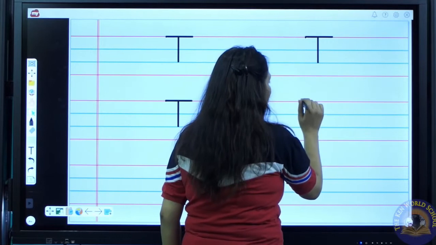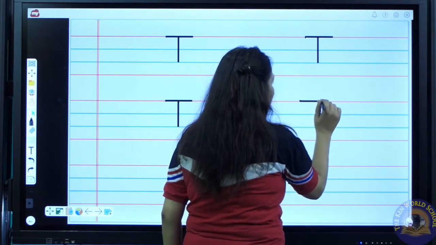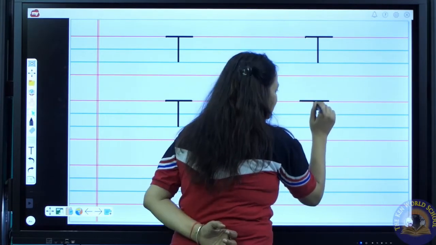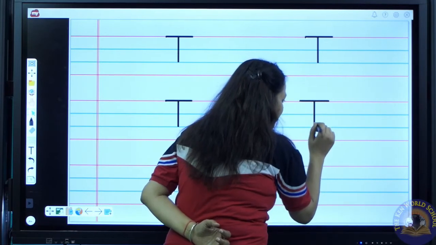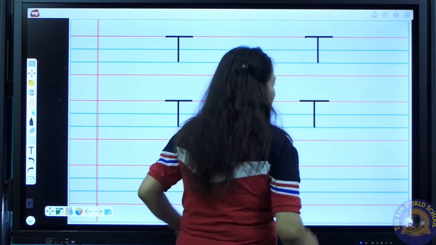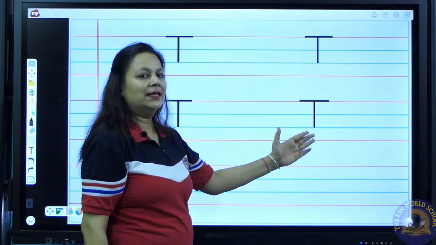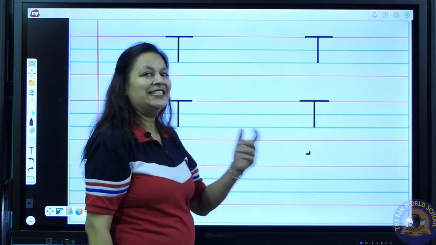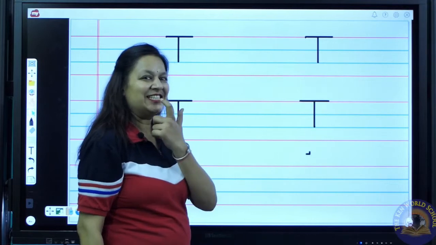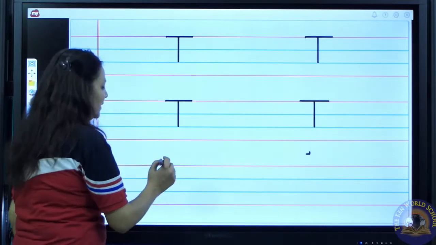Draw a sleeping line on the top line till base. T. T says T. T as in teeth.